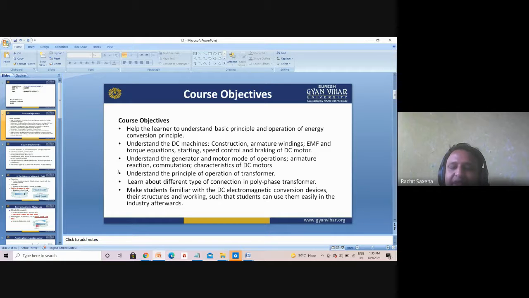Make students familiar with the DC electromechanical conversion devices, their structures and working, such that the student can use them easily in the industry afterward. So these are the basics, but if we apply them in practical form, we have to know the basics so that we can easily apply them in practice.